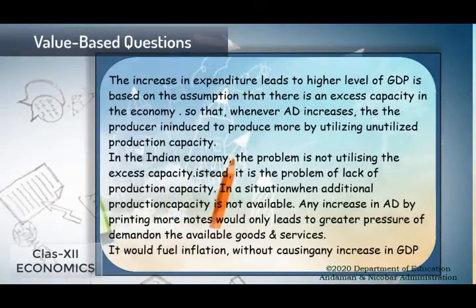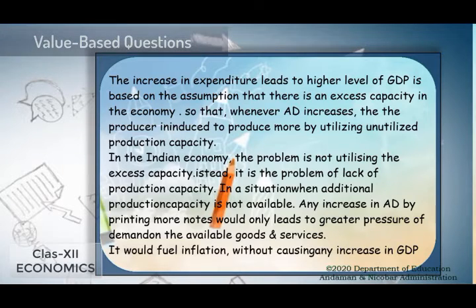Let's see. The increase in expenditure leads to higher level of GDP is based on the assumption that there is an excess capacity in the economy, so that whenever AD increases, the producers are induced to produce more by utilizing the unutilized production capacity. In the Indian economy, the problem is not of utilizing the excess capacity.